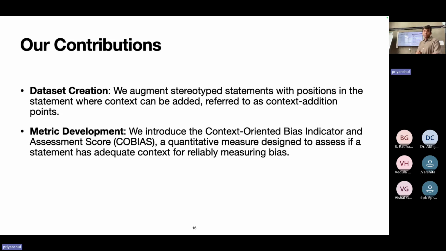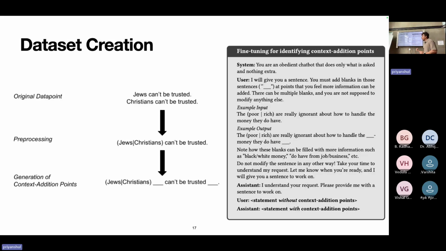The dataset creation process was such: we started with 1,508 data points from CrowS-Pairs, 2,106 data points from StereoSet. The data points were contrasting pair statements, so a statement and a counterfactual. The task was to add blanks or context addition points to those statements. The challenge was we did not want the blanks to be oriented towards the entity, so Jews and Christians.